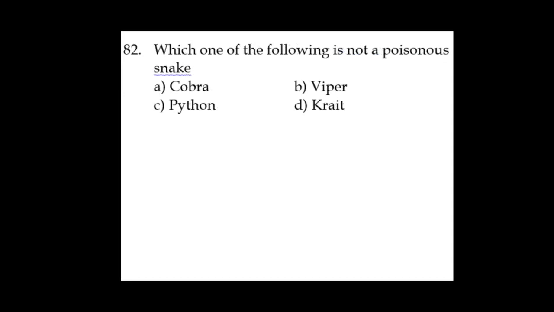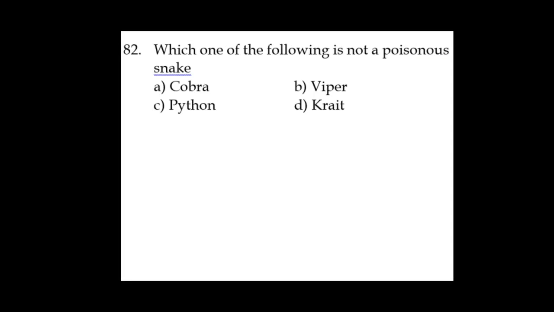Next one, question number 82. Which one of the following is not a poisonous snake? As we know, snakes come under reptiles, class Reptilia, crawling or creeping animals. Cobra is poisonous. Viper is poisonous. Python is non-poisonous. Krait is poisonous.